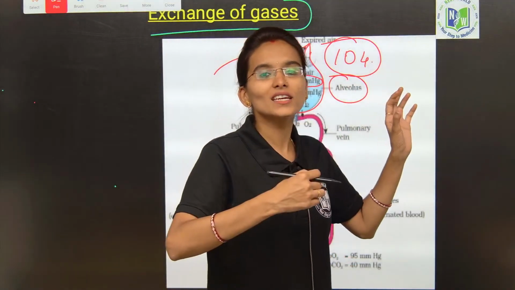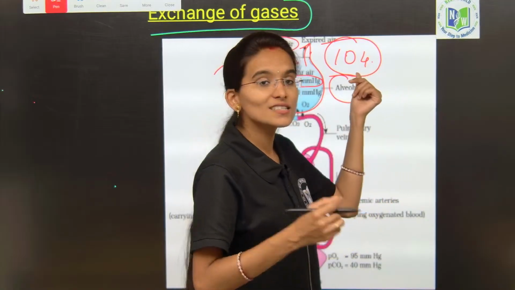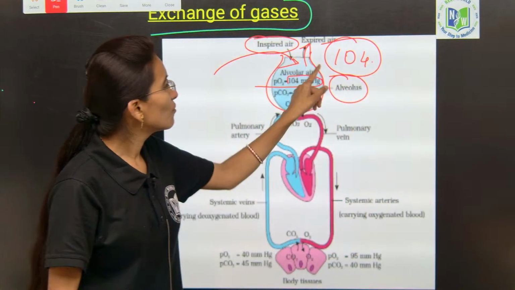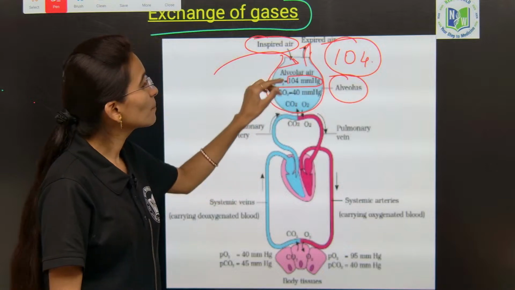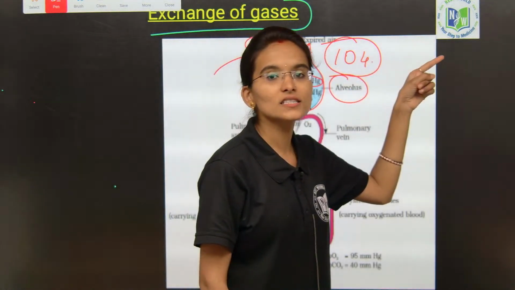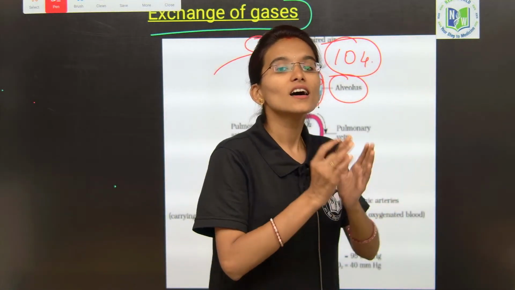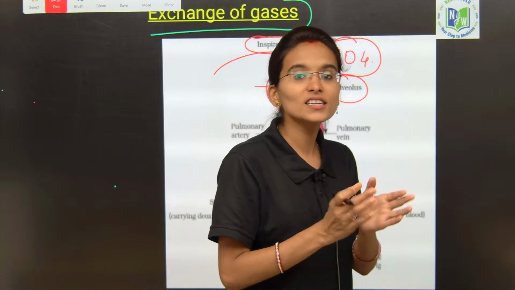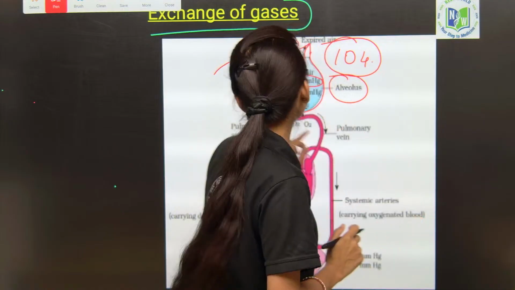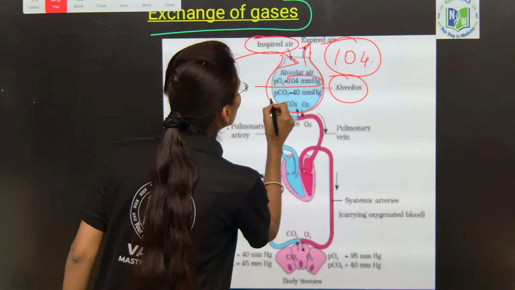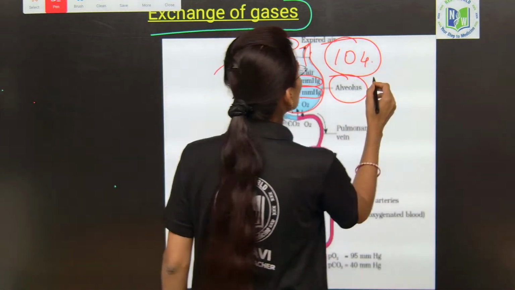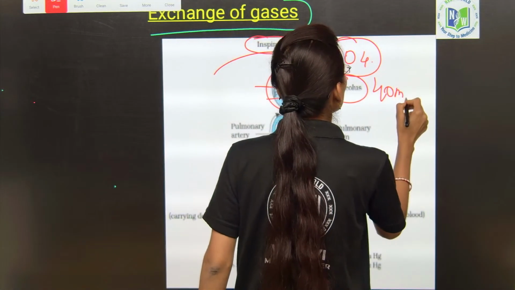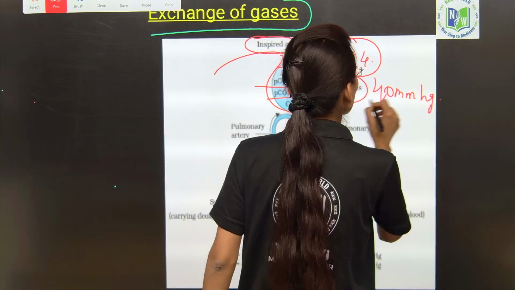Whenever we inhale the oxygen, its pressure inside the alveolus is 104 mmHg. But when compared to the oxygen, the carbon dioxide pressure is very low inside the alveolus. What is the pressure of carbon dioxide, my dear students? It is approximately 40 mmHg, okay.